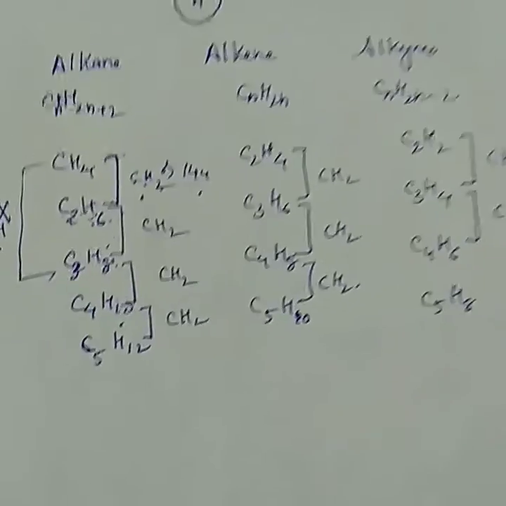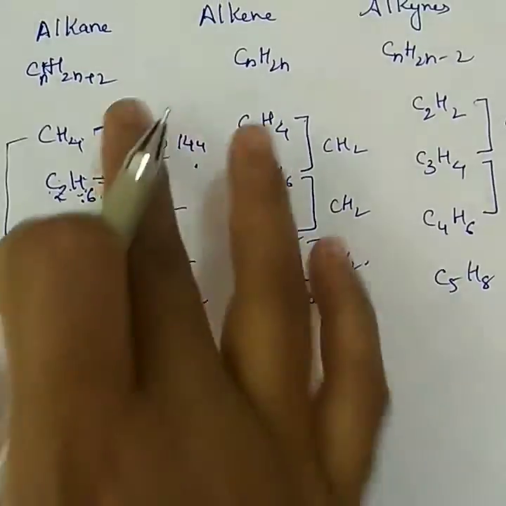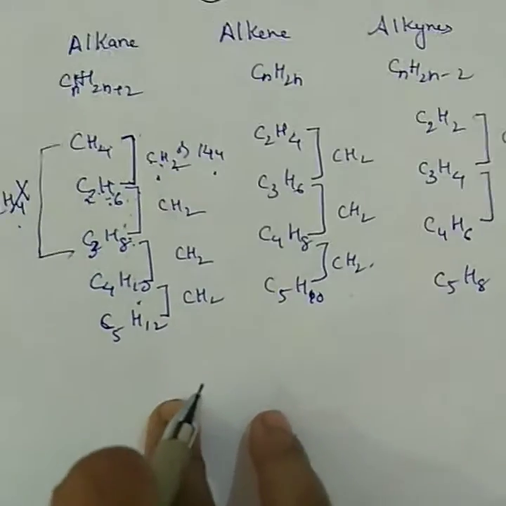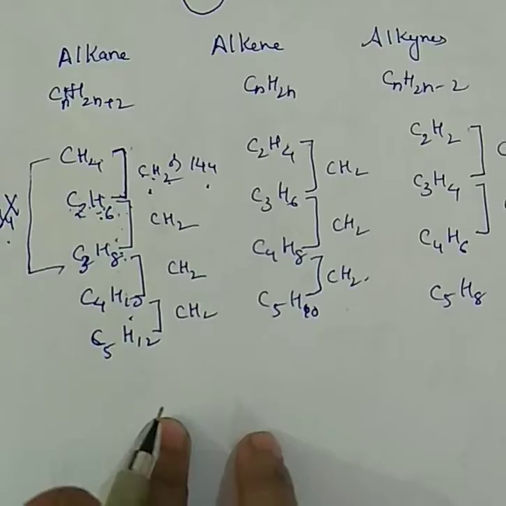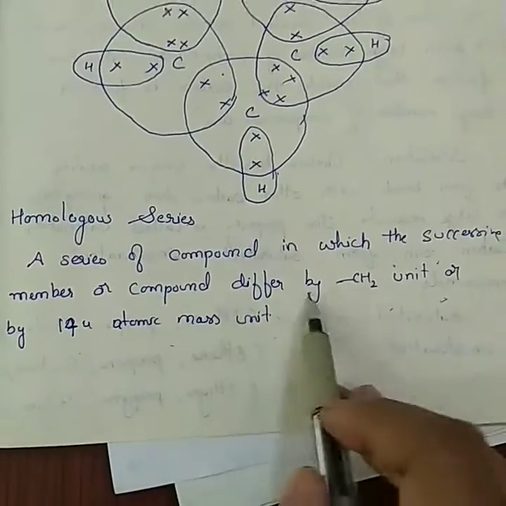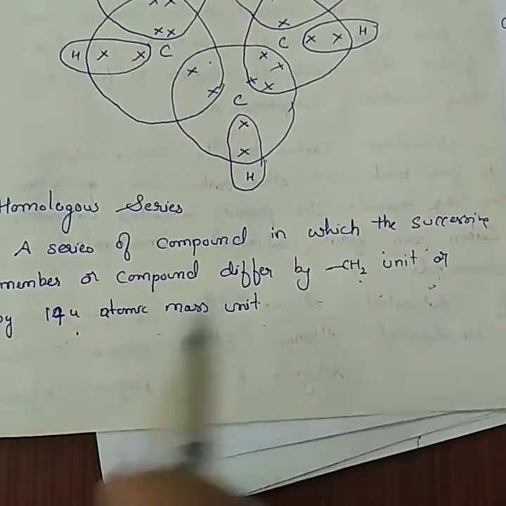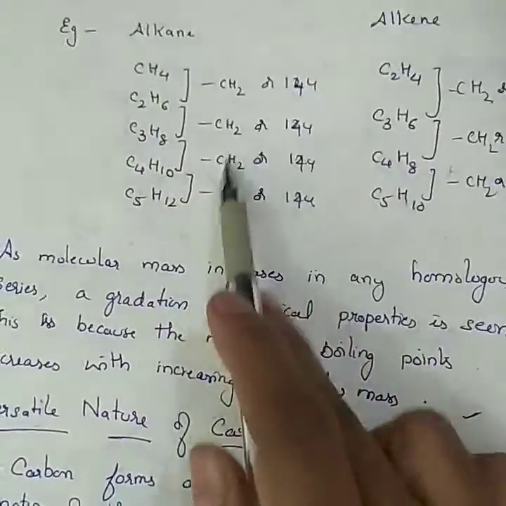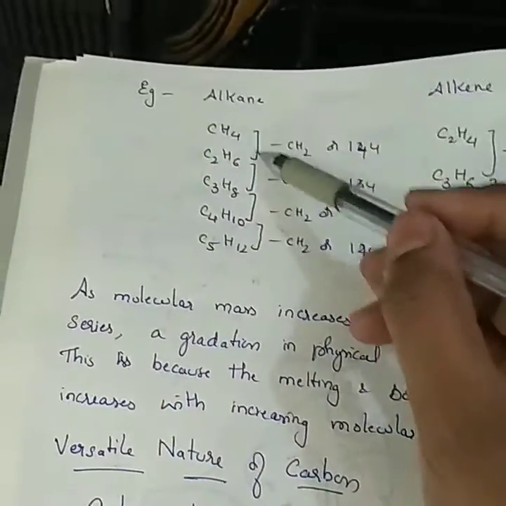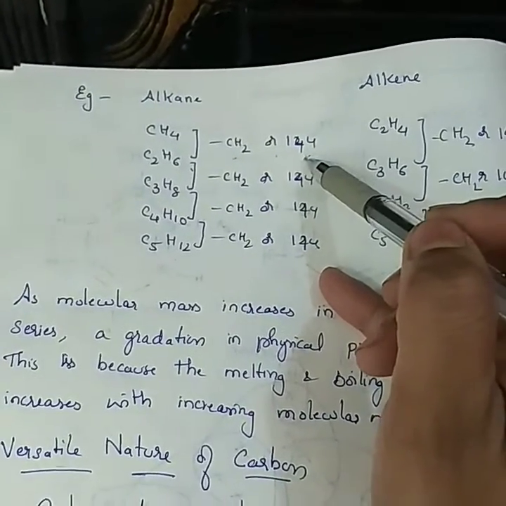Only there is some change in the physical properties, but all the remaining properties of the same family remain the same. This is called homologous series. Once again, the definition: a series of compounds in which the successive members differ either by a CH2 unit or by 14 atomic mass units. For examples, you can go with alkanes and alkenes and show the difference, that is CH2. The successive members' difference should be CH2; with CH2 the molecular mass automatically changes by 14 u.